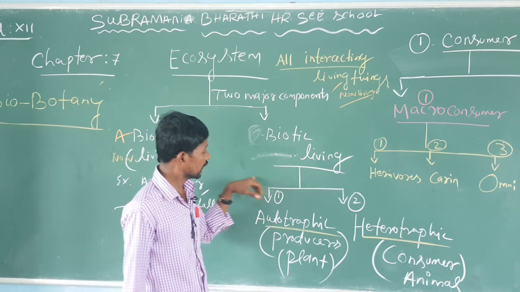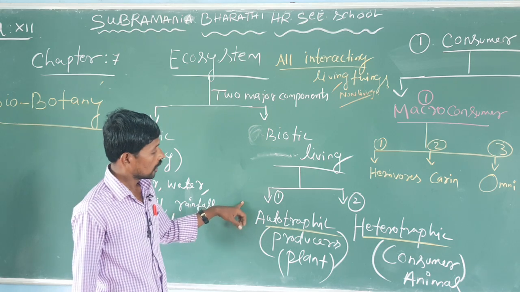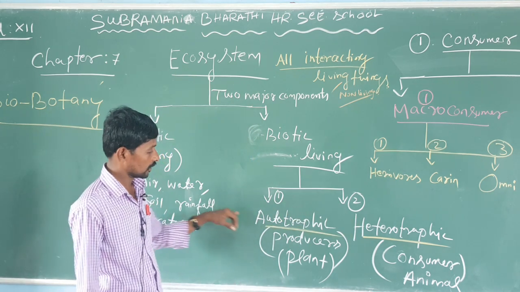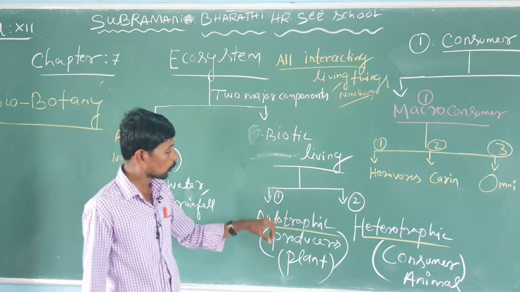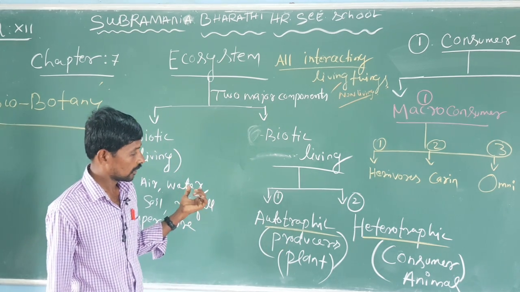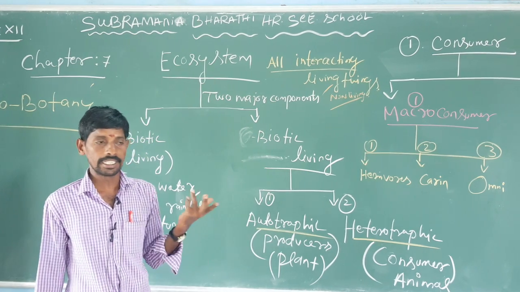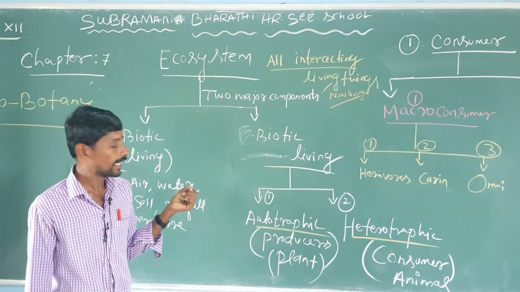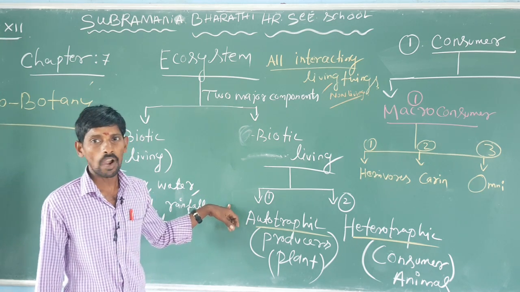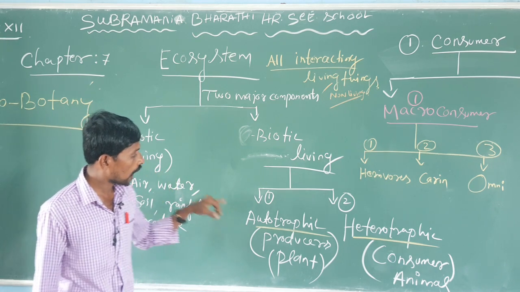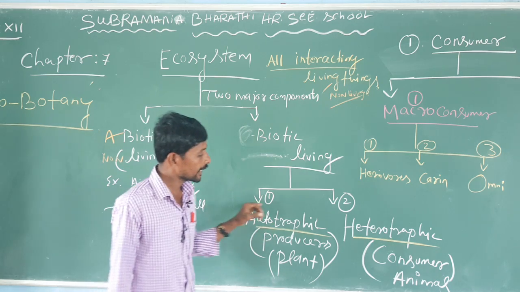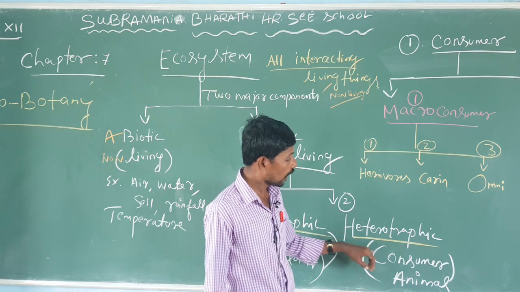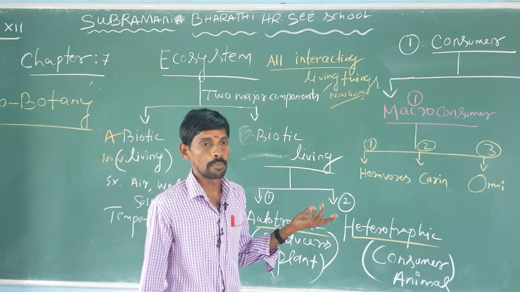The two categories of living things, the biotic components, are autotrophic and heterotrophic. Autotrophic: what is autotrophy? Producing their own food, for example plants. This is the process of photosynthesis, using sunlight, water and carbon dioxide. The final end product of the food is carbohydrate. That is called autotrophic. Then heterotrophics cannot make their own food, and are otherwise called consumers: animals, human beings.